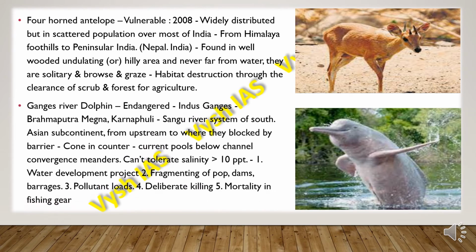Then we have the Ganga river dolphin, which is endangered. It is found in the Indus, Ganga and Brahmaputra region, and also in the Meghna, Karnafuli river, then the Sangu river, which are river systems of the south. Also the Asian subcontinent from upstream to where they are blocked by a barrier. They are found in and around deep pools below channels which have convergent meanders, and they can't tolerate salinity of more than 10 ppt.